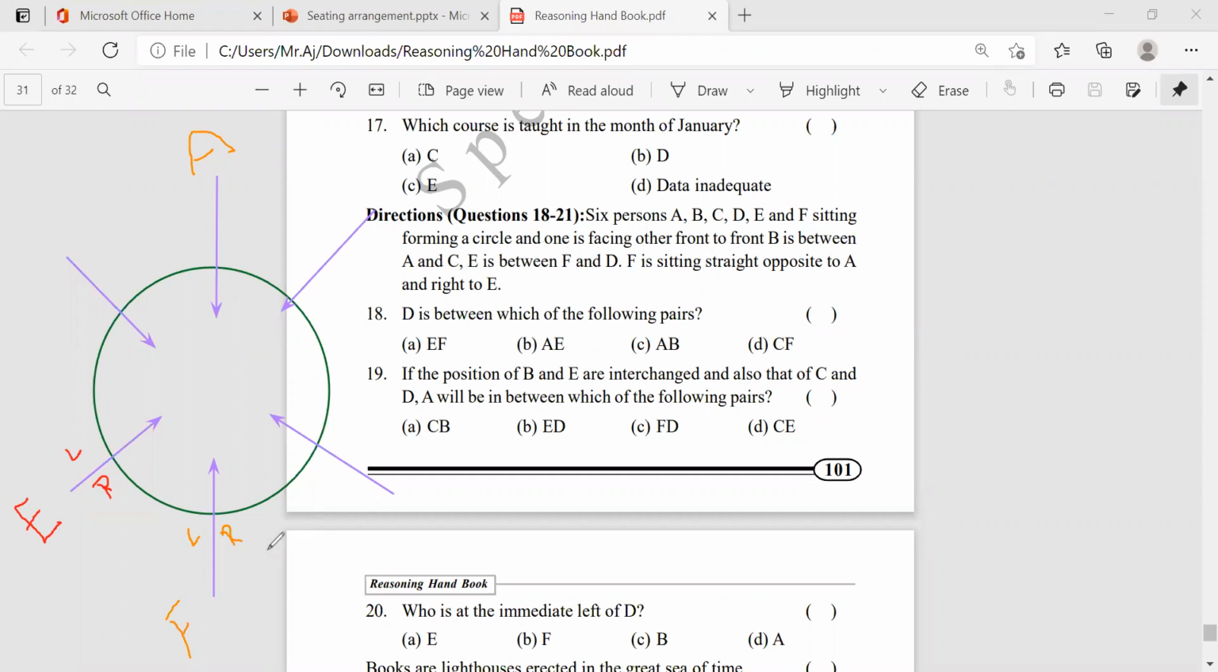E is between F and D. We know the F position. We know that F position is here. And they are saying E is between F and D. So here the D will be there. Okay, right? And another one.